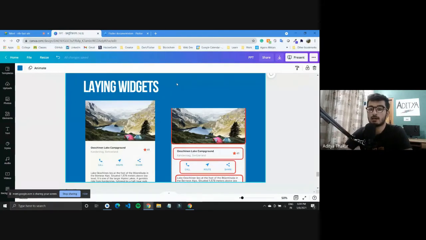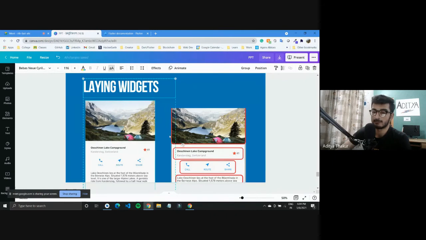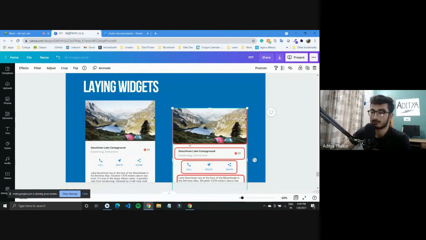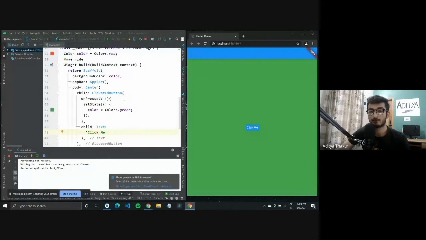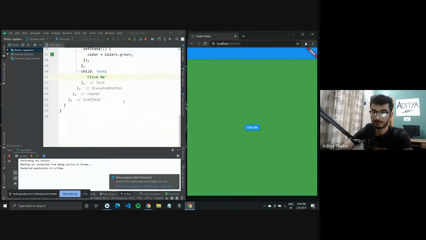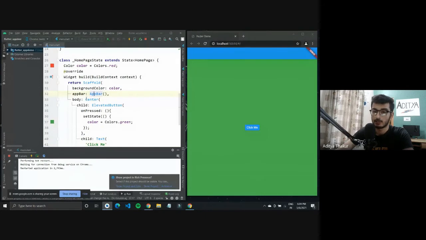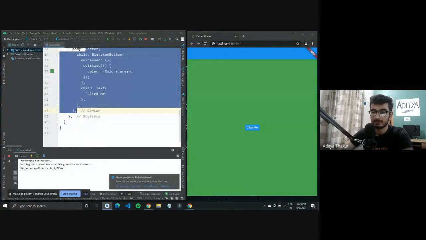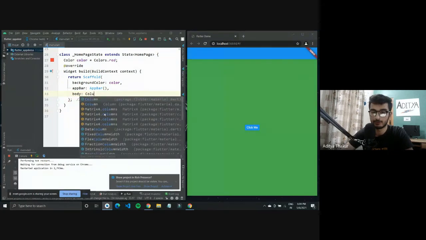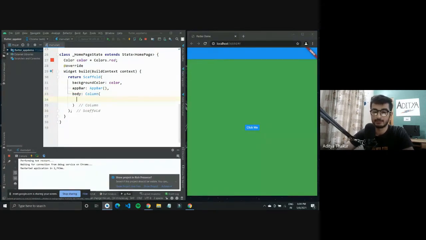Basically, if you are a Flutter developer, you will first have to visualize what these widgets are and how they are laid out. So we have the image widget on top, then we have this small text inside it, and then we have these buttons aligned. If you have to align these widgets, that is what I wanted to show with the column and the row part. So we had this center widget in the center, but what you can do is use a column if you want to align these widgets.